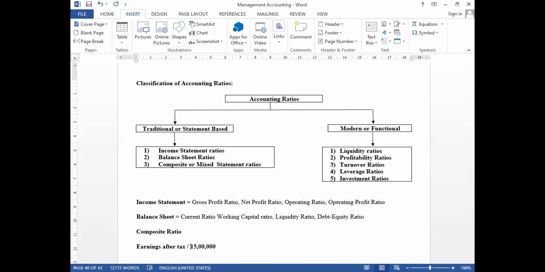So the other name for this is earnings available to equity shareholders.